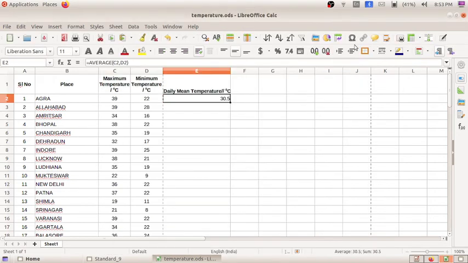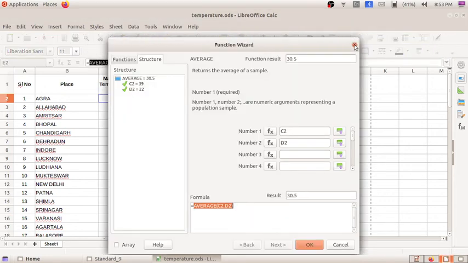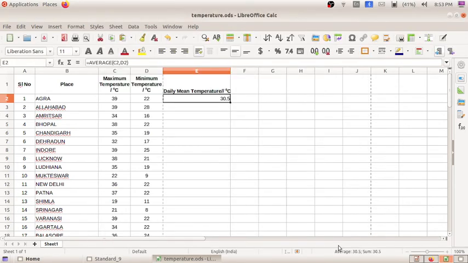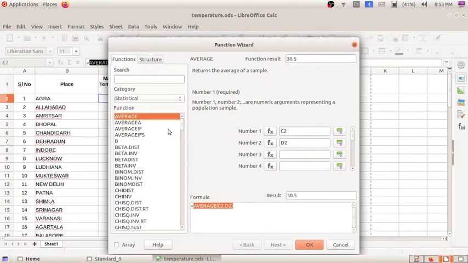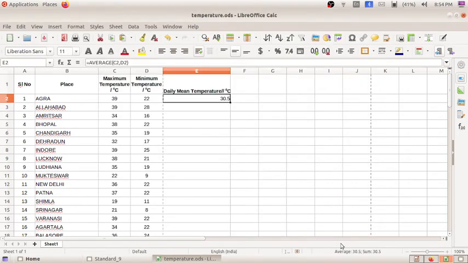There is also a shortcut for taking that, Control plus F2. When I press Control plus F2, the function window opens. So directly we can apply the function and it will be easy for you. When I select the function wizard, you can see a lot of functions. In LibreOffice Calc, for doing the activities, we can directly put them in a function so that we get the answer there. I hope it is clear to all of you. So this is how we can find out the average.